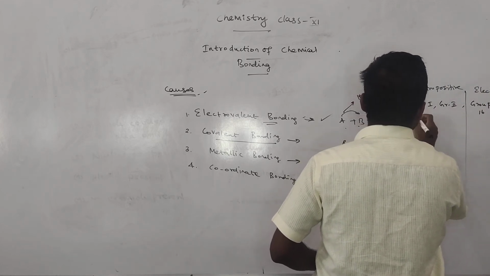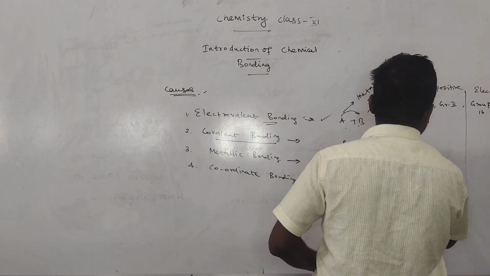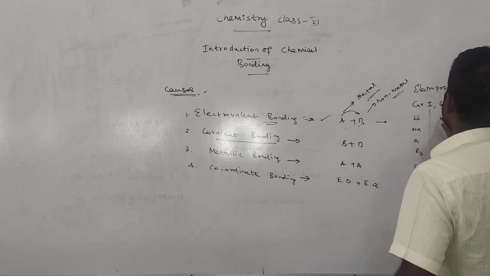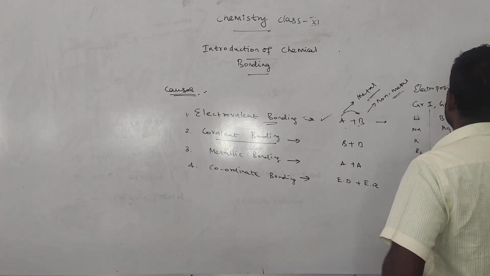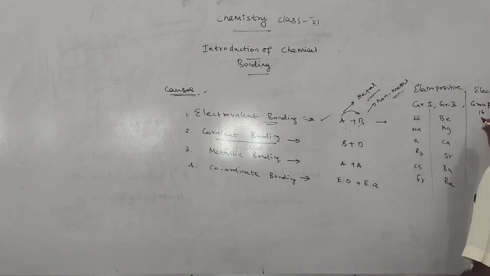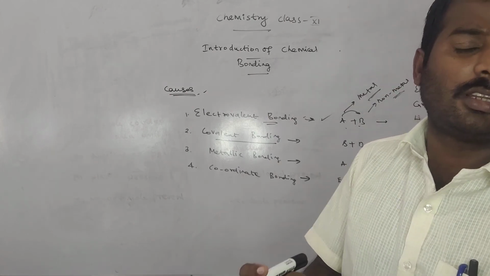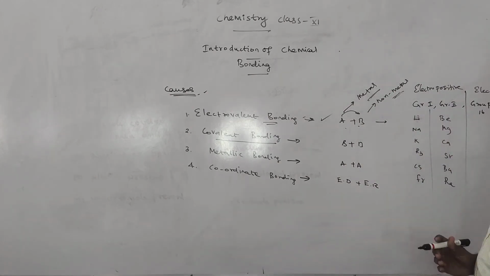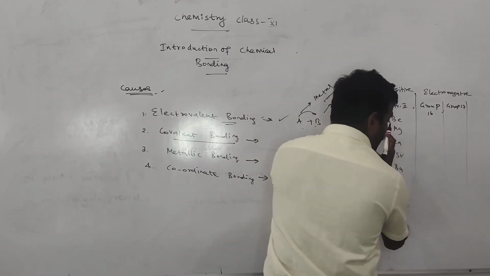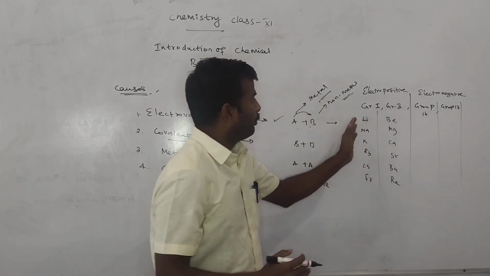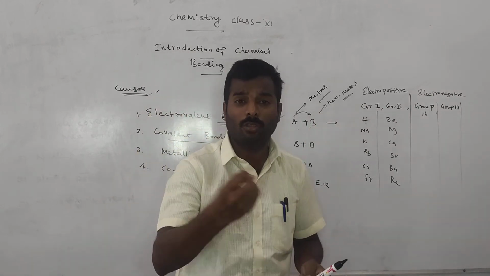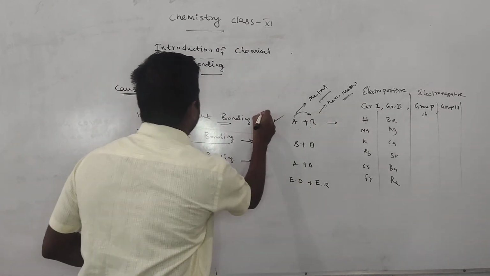Group 1: lithium, sodium, potassium, rubidium, cesium and francium. Group 2 elements: beryllium, magnesium, calcium, strontium, barium and radium. Group 16, you know: oxygen, sulfur, selenium, tellurium, polonium. And group 17: fluorine, chlorine, bromine, iodine, astatine. All these are combined together: highly reactive metals and highly reactive non-metals. Metals have excess electrons, so they donate, and non-metals lack electrons, so they accept. This type of bonding is called electrovalent bonding.